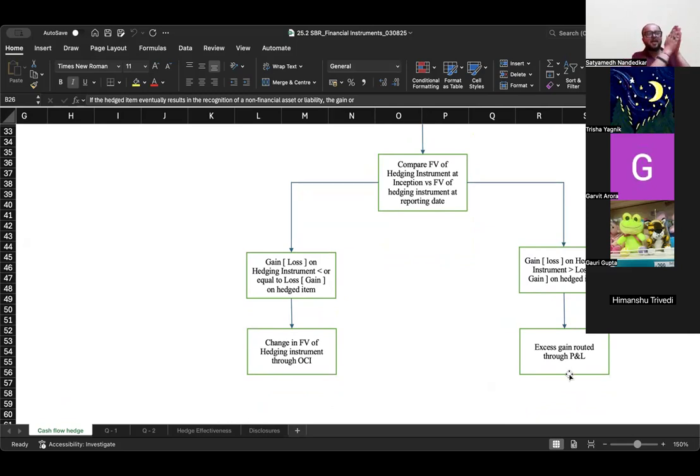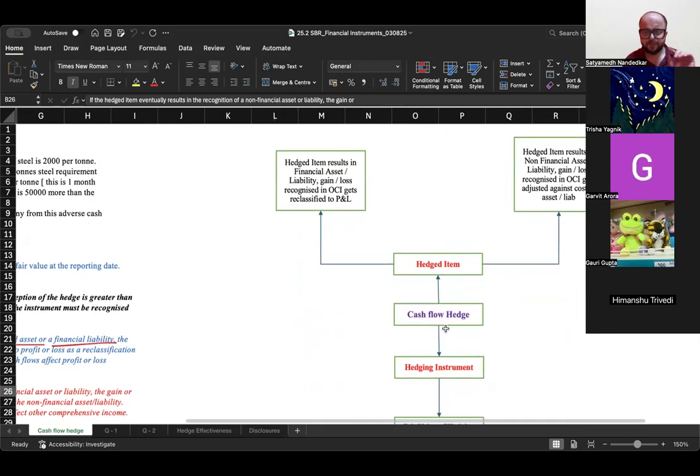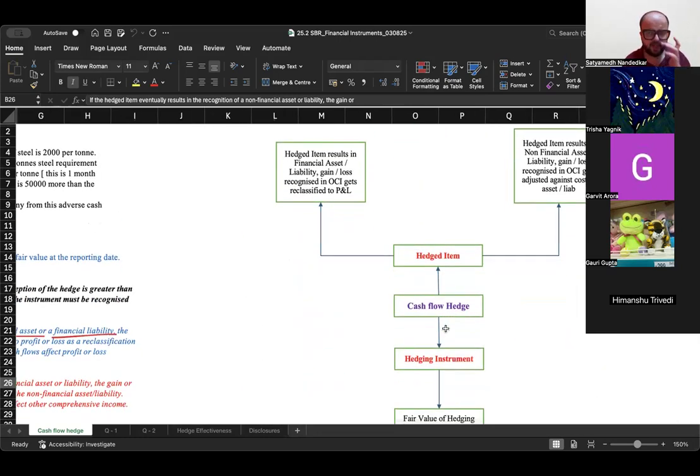So the gain or loss on hedging instrument, if it is less than the loss or gain on the hedged item, then it is recorded through OCI. If it is greater than the loss or gain on the hedged item, then the excess gain gets recorded through P&L. Example also I will show you, I will let you read.